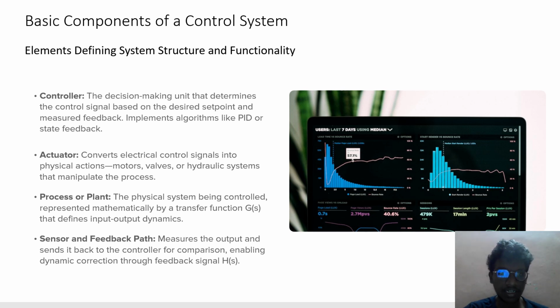Actuators convert the electrical control signal into a physical action, like motors, valves or hydraulic systems, that manipulates the process or plant. The plant is the physical system being controlled, represented mathematically by a transfer function G(s) that defines input-output dynamics. Sensors and the feedback path measure the output and send it back to the controller for comparison, enabling dynamic correction through feedback signals H(s).